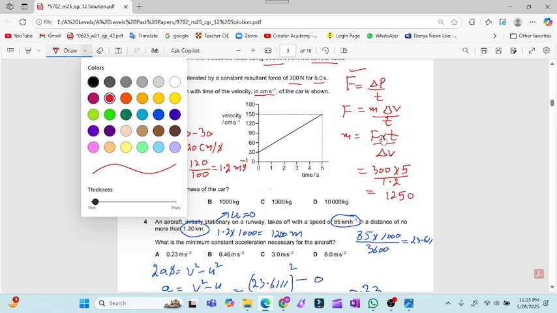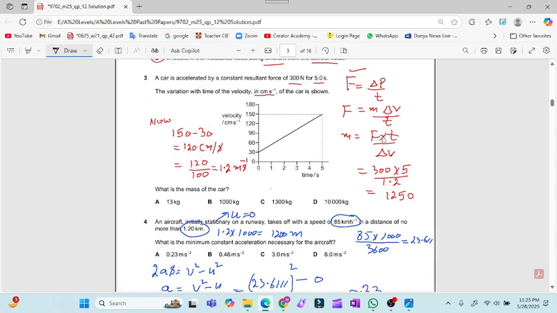I will change the colors for the explanation. So F equals mass into change in velocity over time, and we will make mass the subject. So it will become F into t over delta v. First of all, change in velocity: 150 minus 30, that is 120 centimeter per second.